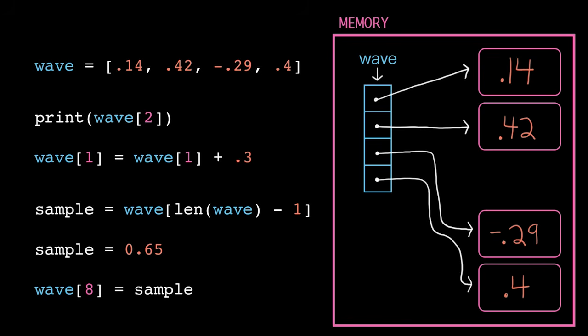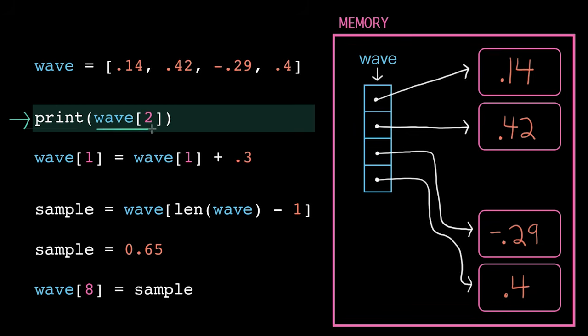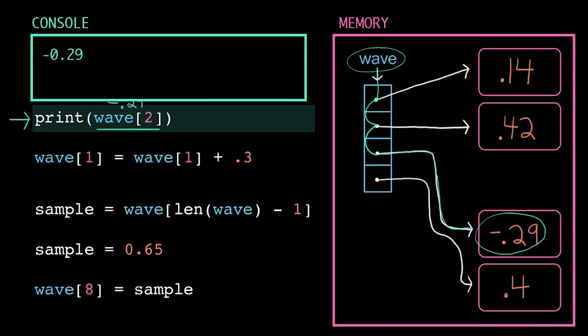Phew, okay, so we know how that list is stored. Let's move to the next line. We always evaluate inside the parentheses first, so here we're accessing the variable wave. The computer looks that up in memory, and then the index in the square brackets tells us the offset from this initial location. So 2 means we're 2 slots over. That slot, again, just contains the location where the actual element is stored. So we follow that way down here and grab the actual value. We substitute that in back up here, and now we just have a print statement, so we print that value to the console.